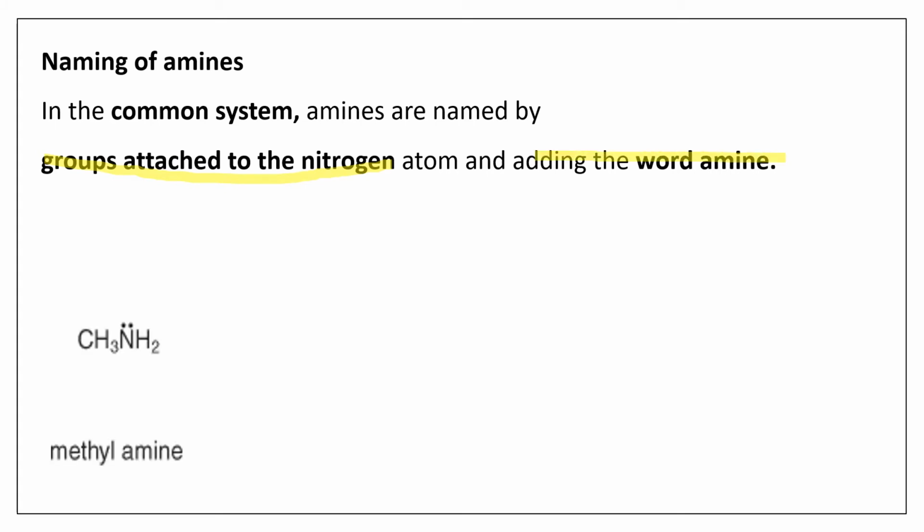Say if you look at this example, this is an amine. Which class of amine? This is a primary amine. Why? Because it has only 1 alkyl group attached to the nitrogen atom, isn't it? So how do you name this in the common system? We name by the group attached to the nitrogen. Which is the group? Methyl. And what you have to add to that word? You add the word amine. So the name is methylamine. It's clear? So the common system of naming of amines is that the amines are named by the groups attached to the nitrogen and adding the word amine.